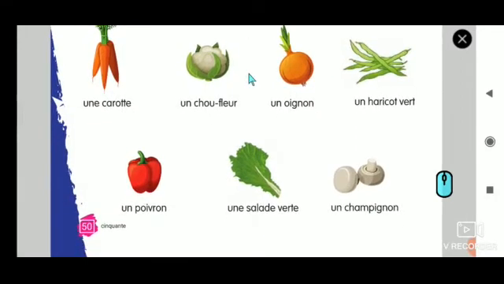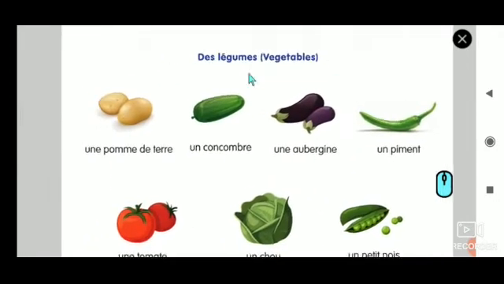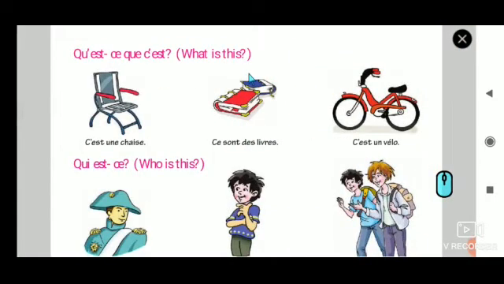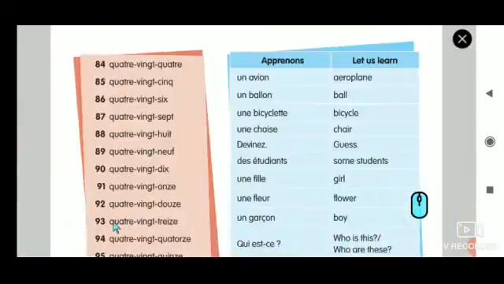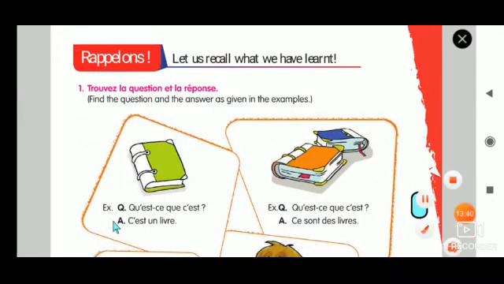Now we are going to revise the last one, qu'est and qui. I already taught you a simple way. I am going to give you one recap, and then I am going to take you to exercise number 1, because exercise number 1 is homework. I will give you the answers, but anyway you will do it in your book. Before going to that page, let's see the questions and identify how it is being taught.